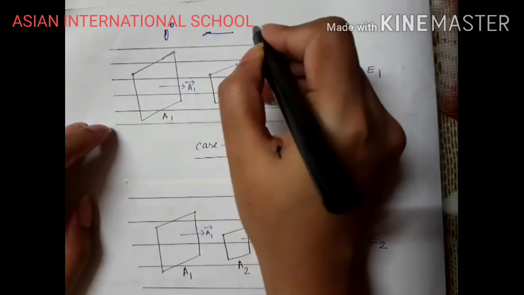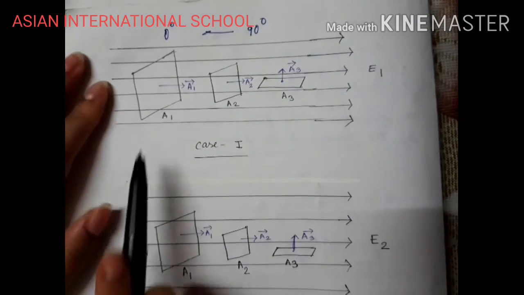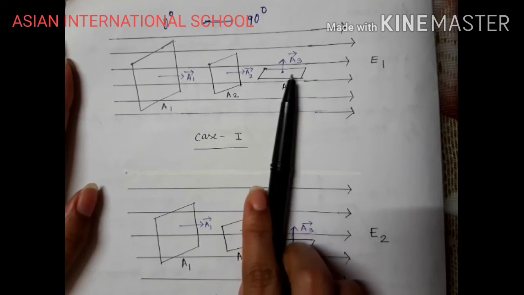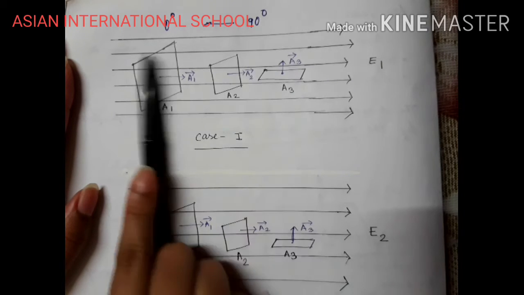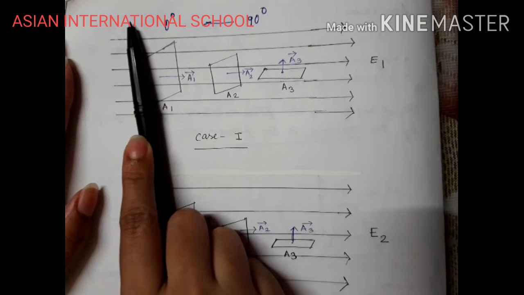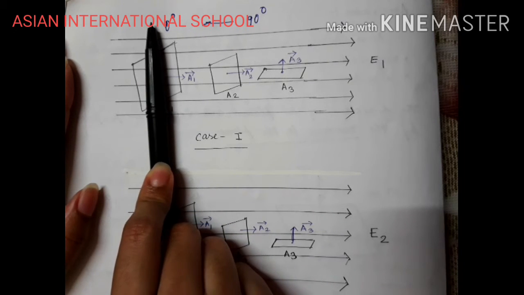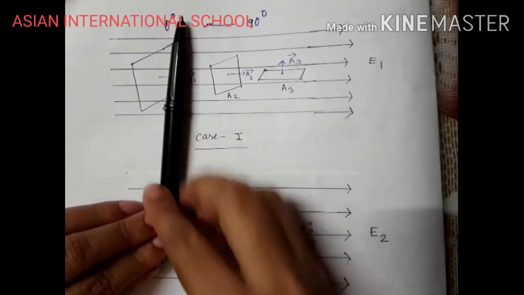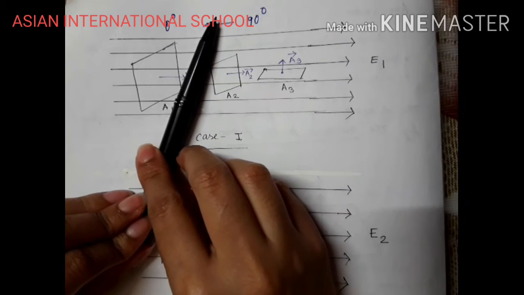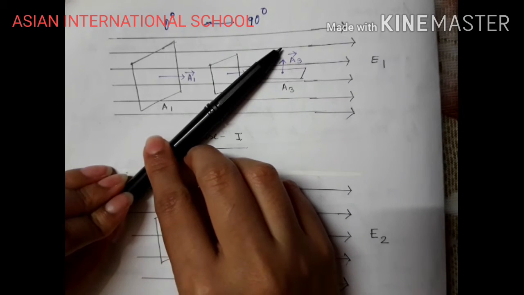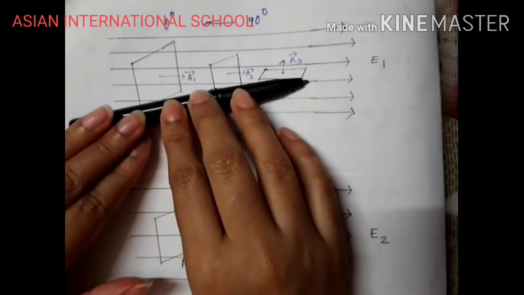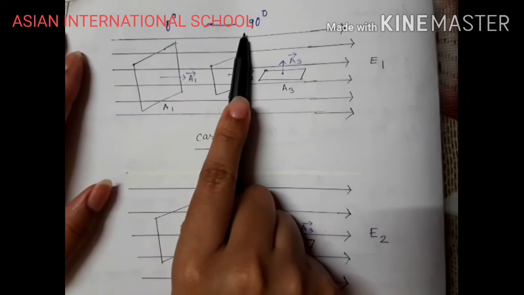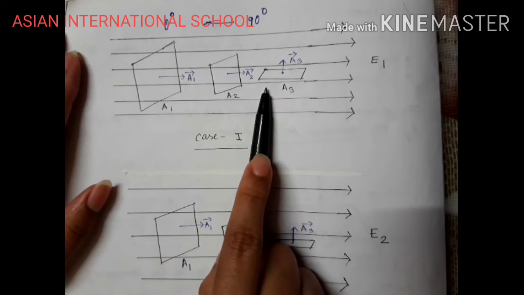So from 0 degrees to 90 degrees. When it is kept in this way, it represents 0 degrees. When it is kept in this way, it represents 90 degrees with the electric field. So as I am increasing the angle, that means the plate is kept in this way. Now if I keep on increasing the angle, 1 degree, 2, 3, 4, in this way, this is a surface. If I increase it to 10, 20, 60, 70, 80, and then completely to 90 degrees, what will happen? The flux will decrease. As I increase the angle, the flux will keep on decreasing.